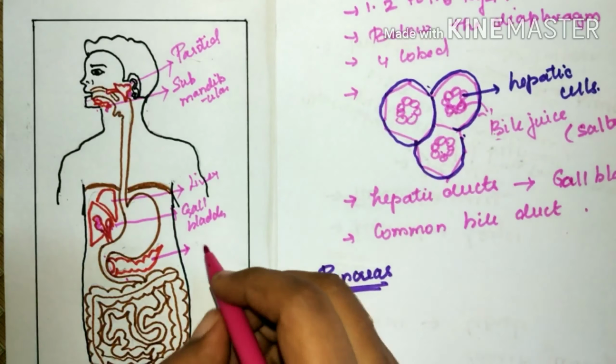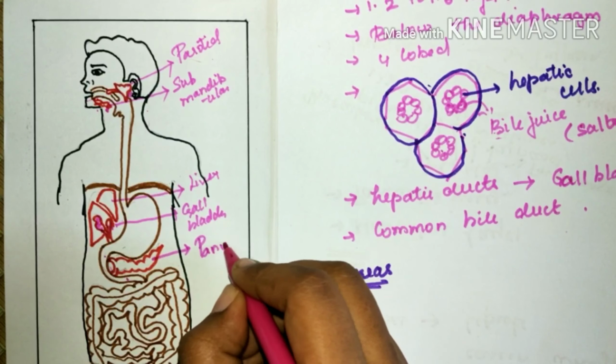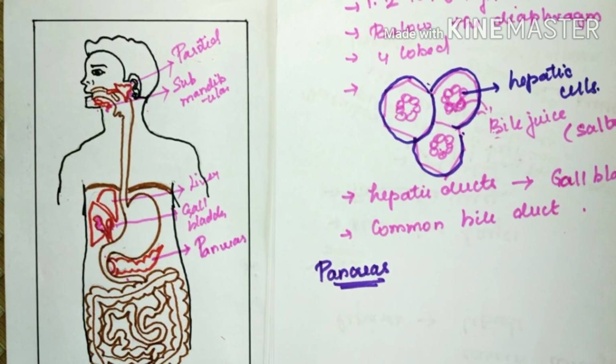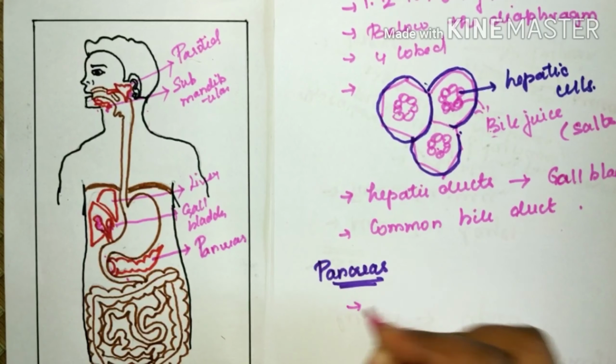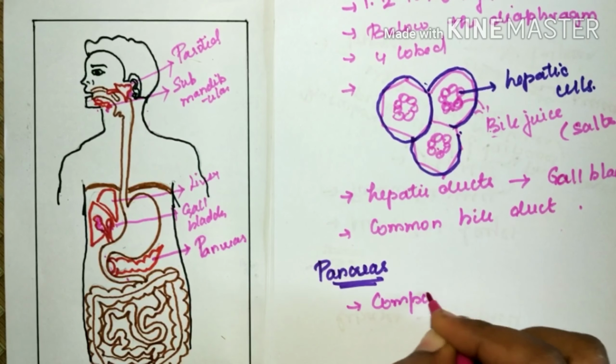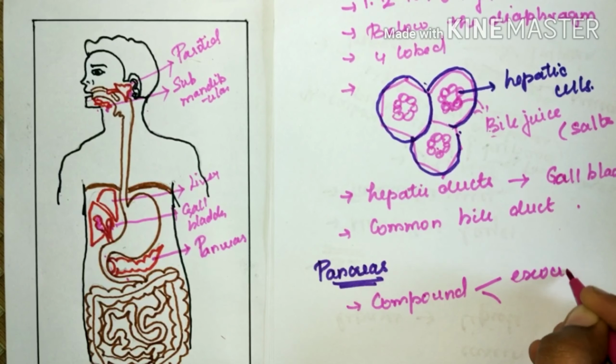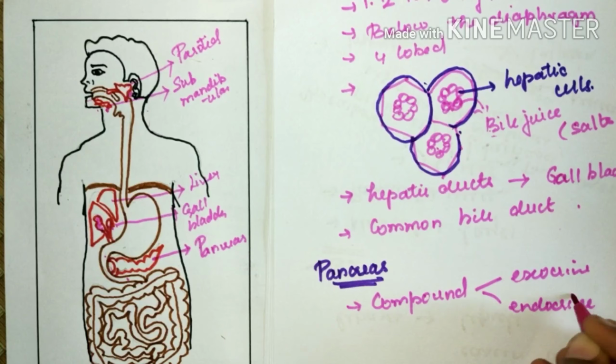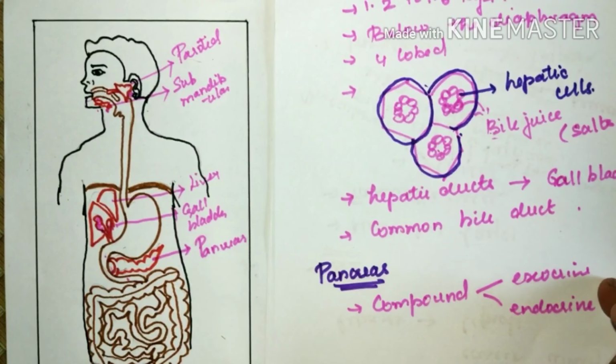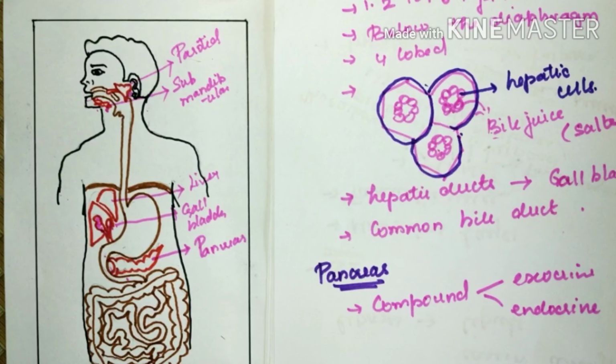The pancreas is a compound organ. Compound in the sense that it has both exocrine and endocrine cells. These two systems have different processes.